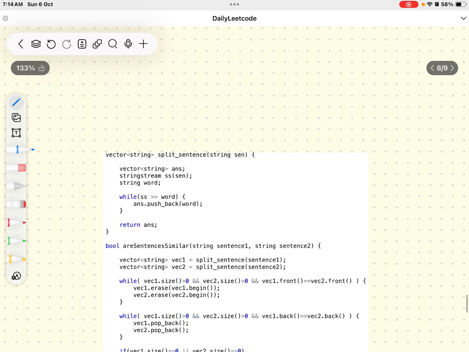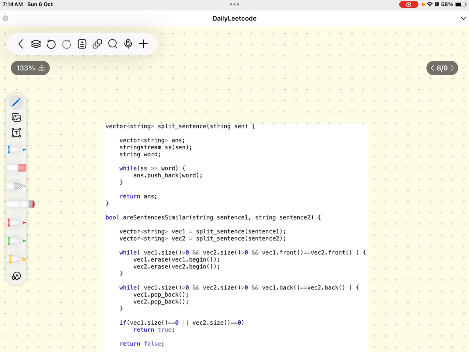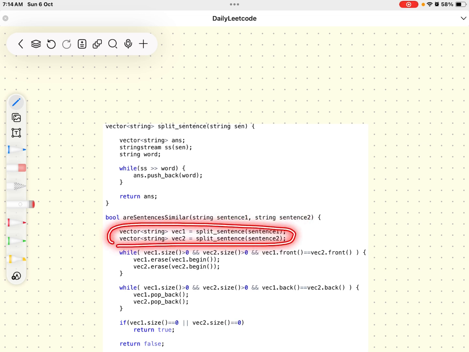And this is how our code will look. We are given sentence 1 and sentence 2. We split these sentences and save them into vectors. This is the split sentence code, how to convert a string into words. You can have a look into it. For our first loop we check that vector1 size is greater than 0, vector2 size is greater than 0, and their fronts match.